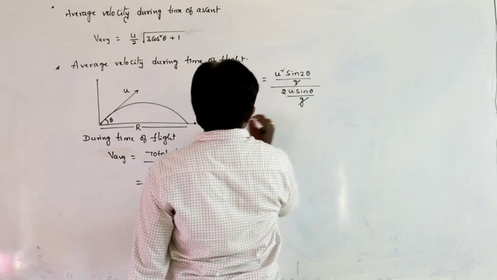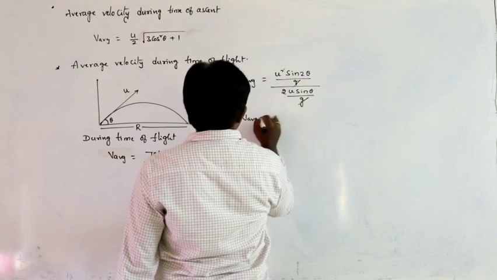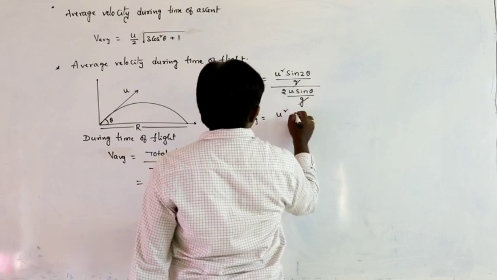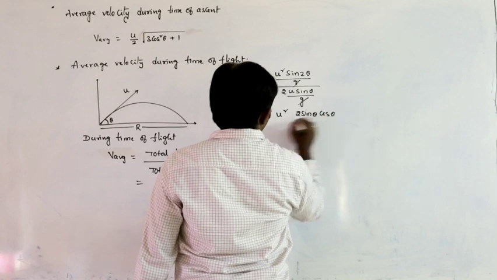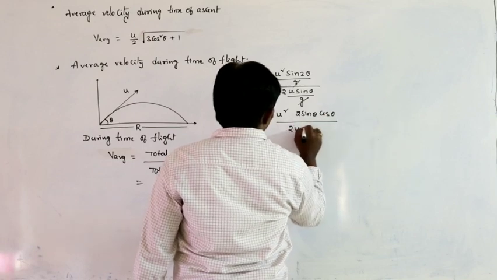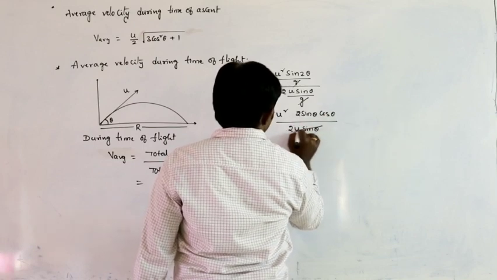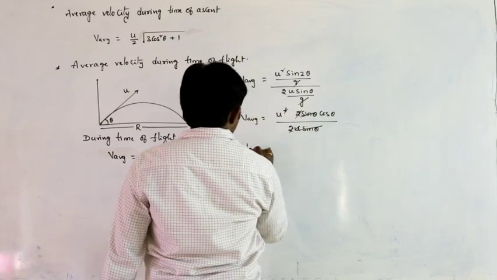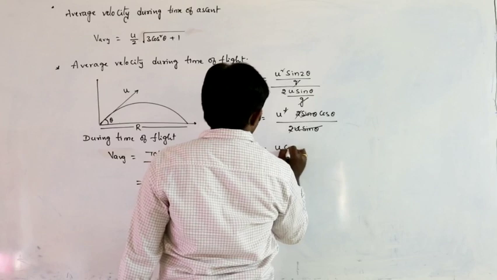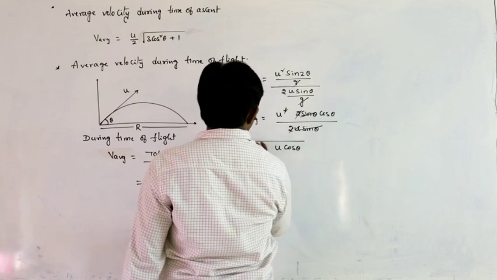g gets cancelled. So V average can be written as u square sin 2 theta, which is 2 sin theta cos theta, divided by 2u sin theta. Sin theta cancels, 2 cancels, one u cancels. So what is the remaining value? That is u cos theta.